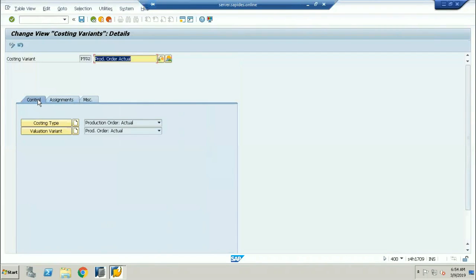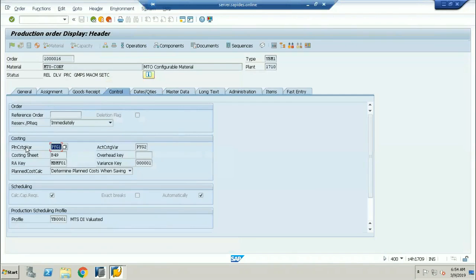Assignment, everything. Okay, so this is what PHCG. So this is going to be called production order actual. So there are the 2 costing variants going to be assigned. So what is happening here? Actual cost of the goods.